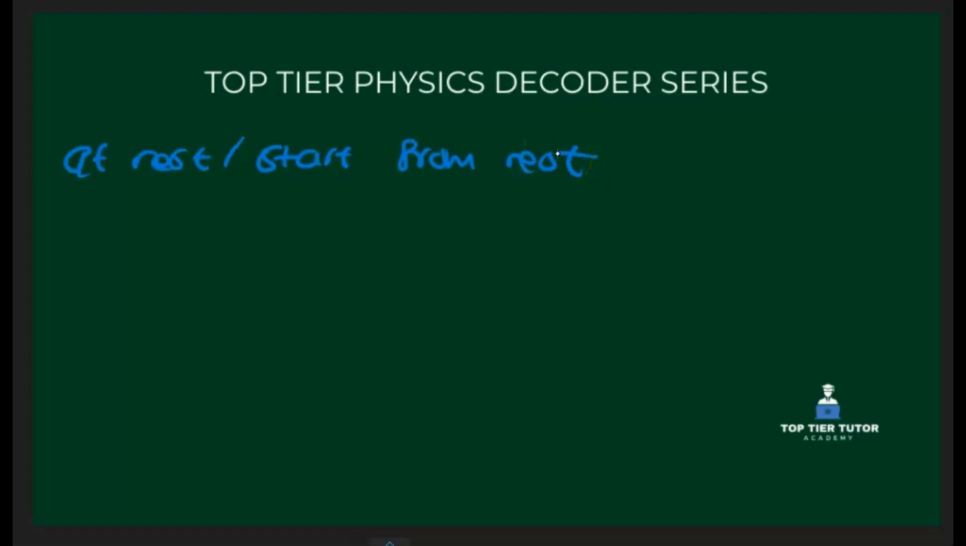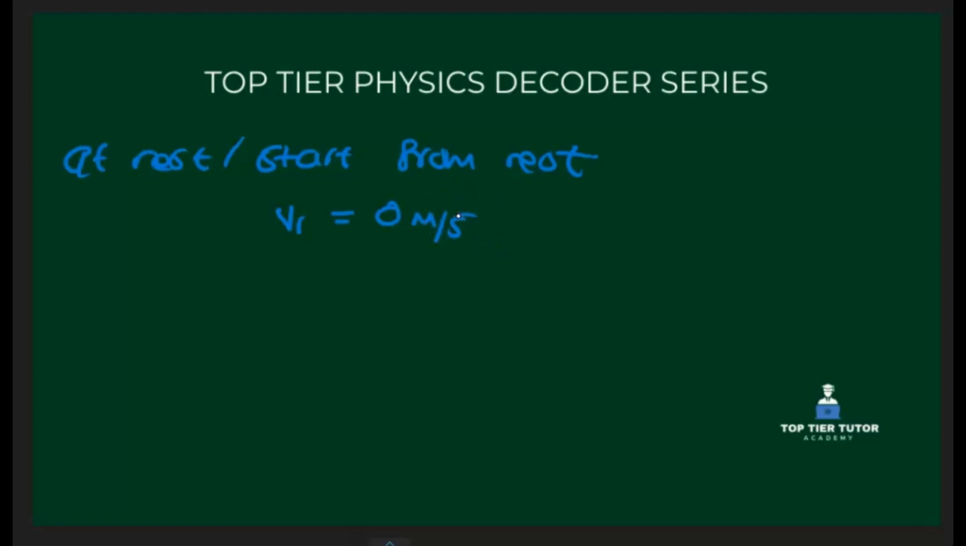The first phrase we're going to look at is "at rest" or "starts from rest." So "at rest" or "starts from rest" tells us that the object is stationary at the beginning of the motion. So it means that we can make the assumption that the initial velocity is equal to 0 meters per second.